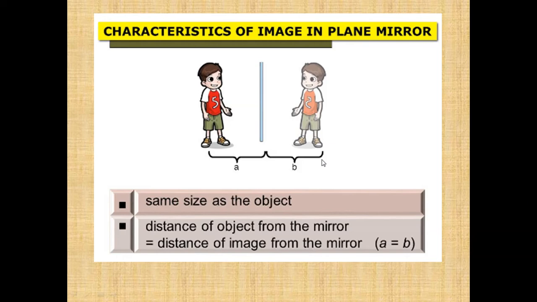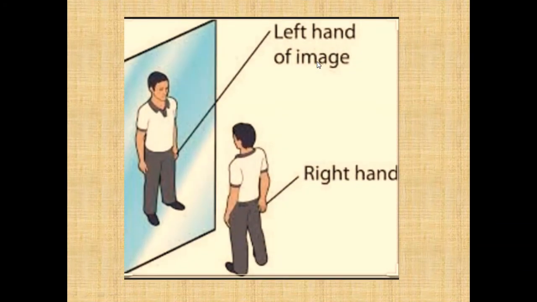So these are a few characteristics. Erect means the boy is looking straight like this. Similarly, its image is also in the same direction, that is erect. Then the right-hand side seems to be at the left-hand side due to the lateral inversion phenomenon.